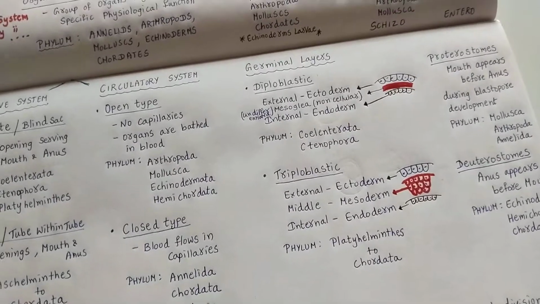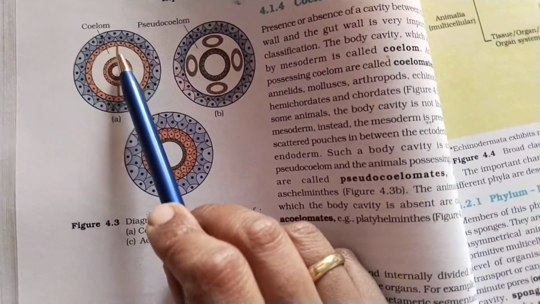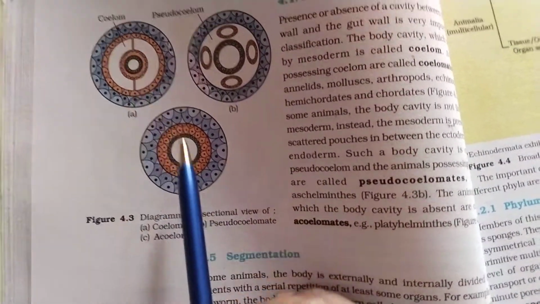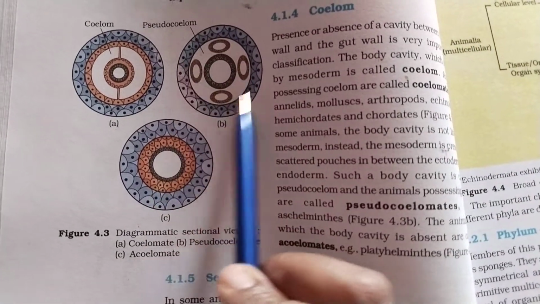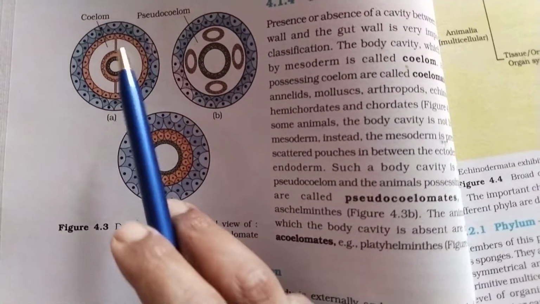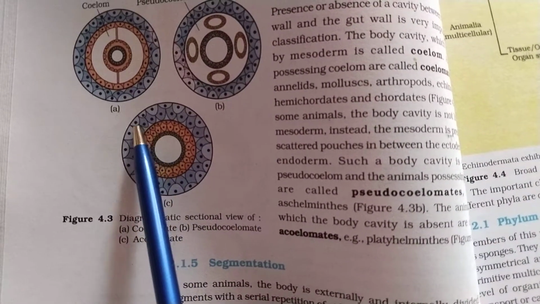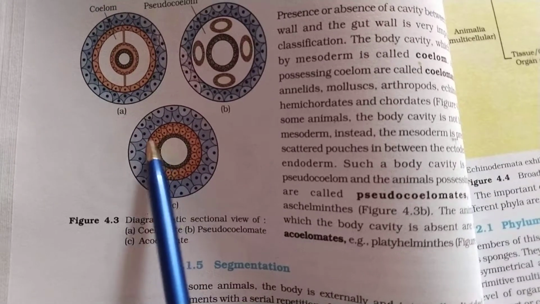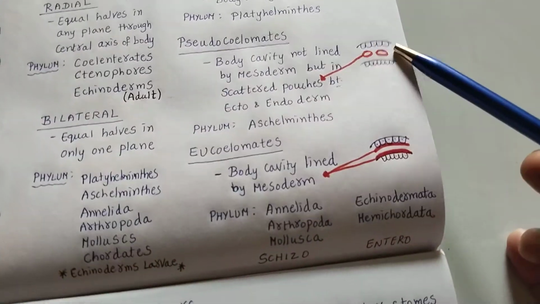And moving on to the coelom nature, if you see pseudocoelomate, they have specified over here. Here you can see it is lined by mesoderm, that's why it is called coelomate. Whereas if scattered pouches are present, that is pseudocoelomate. Whereas there is no cavity here, between ecto, meso and endoderm. So there is no cavity over here, that is the acoelomate condition. The same thing I have specified over here like this.